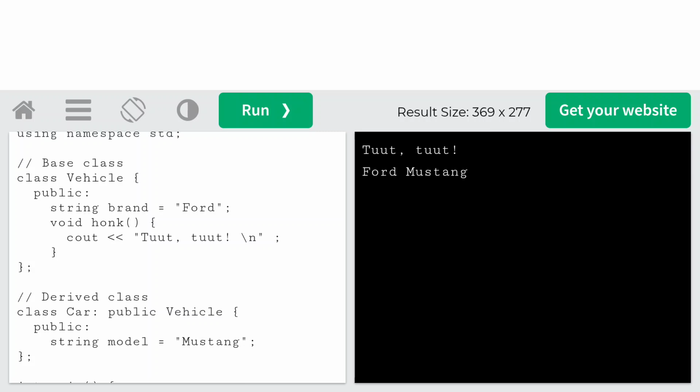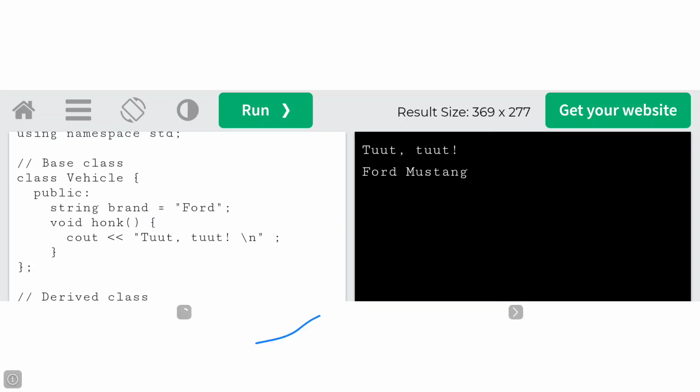So vehicle is a parent with one attribute brand and one member function, and the child has only one attribute, model.